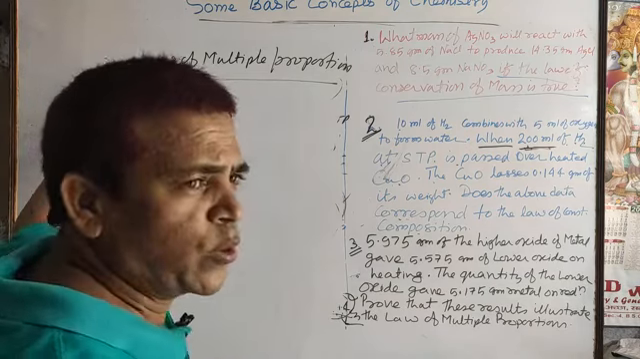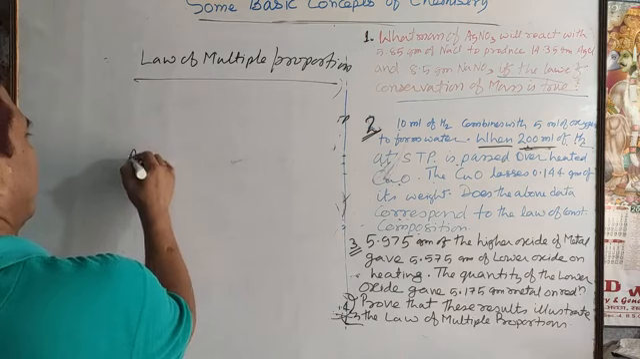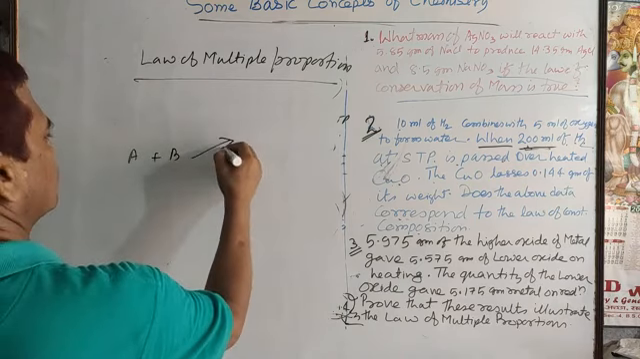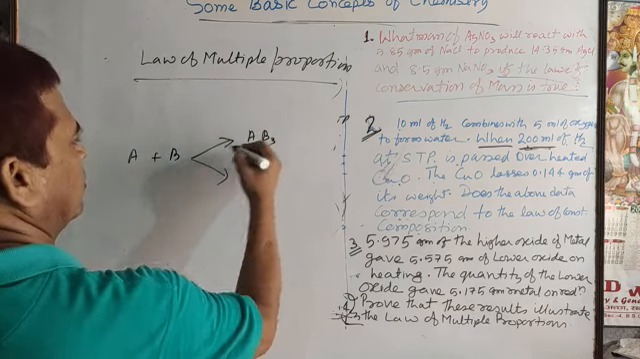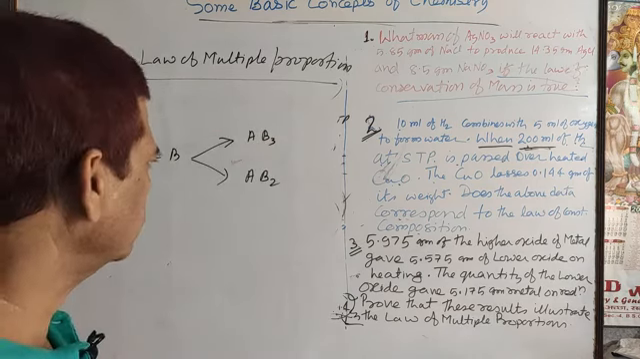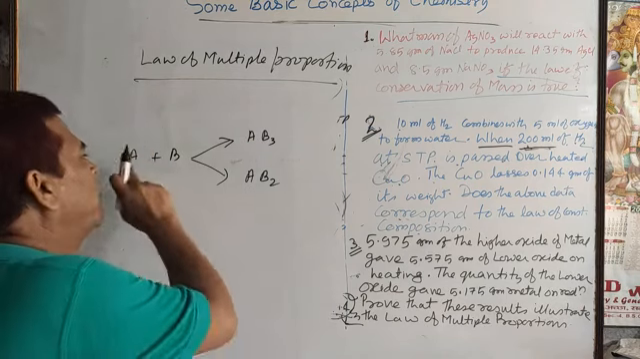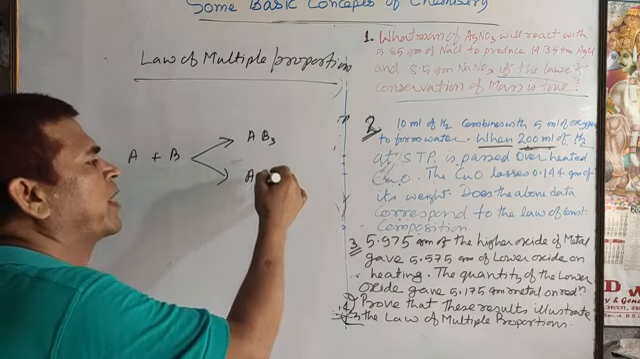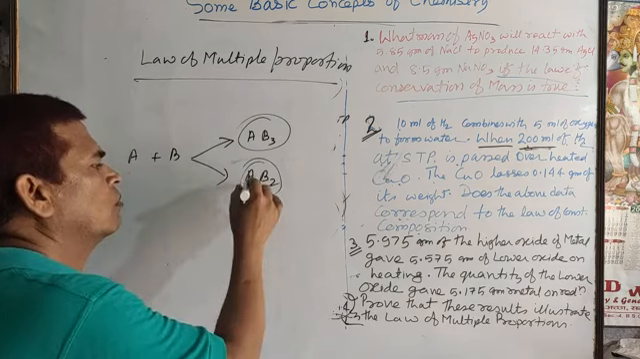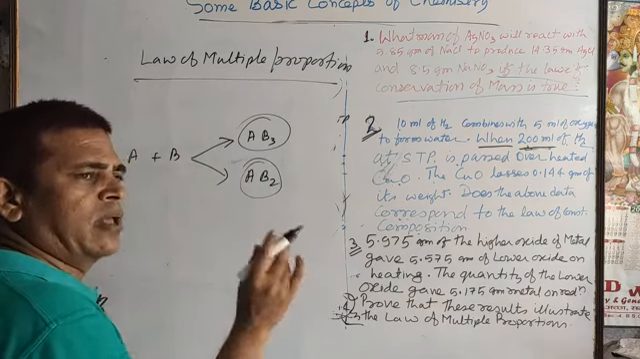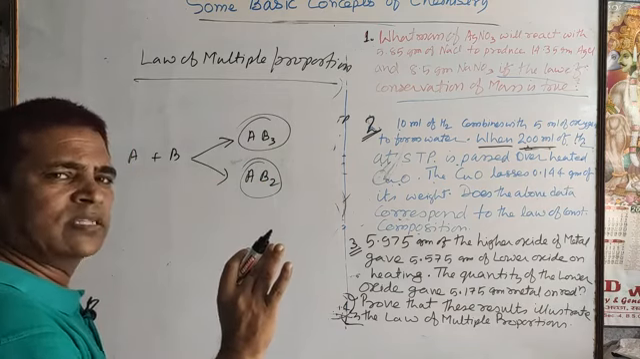Here also two experimental data will be provided, related to two elements A and B, giving two different compounds. Suppose it is AB2 and now AB3. What will you do? In the statement, when two elements combine together to give two or more different compounds, two compounds are formed. The next part of the statement: the mass of one element combined with a fixed mass of the other always bears a simple ratio.